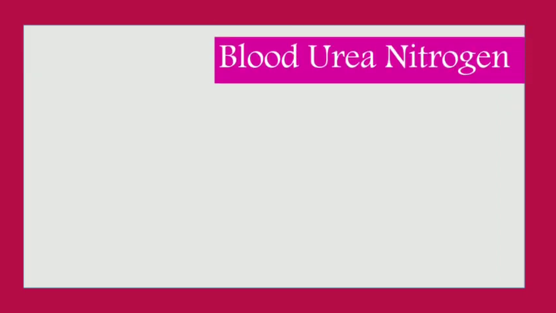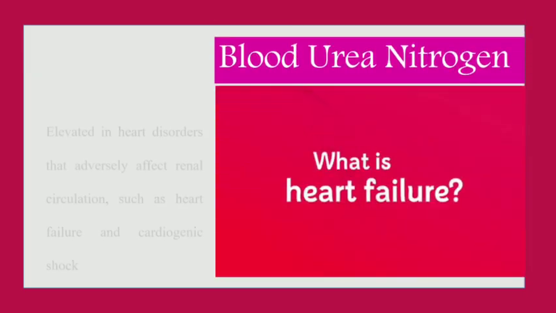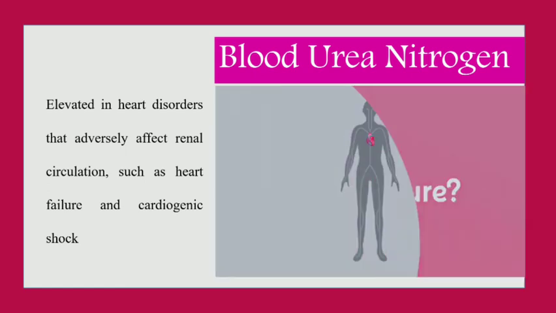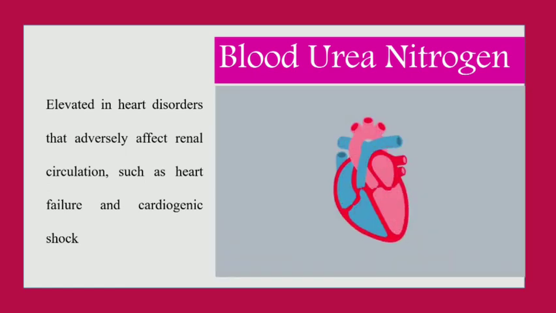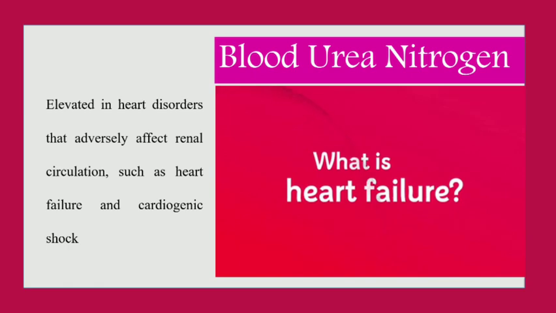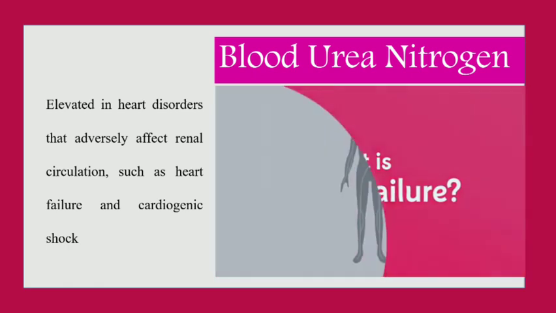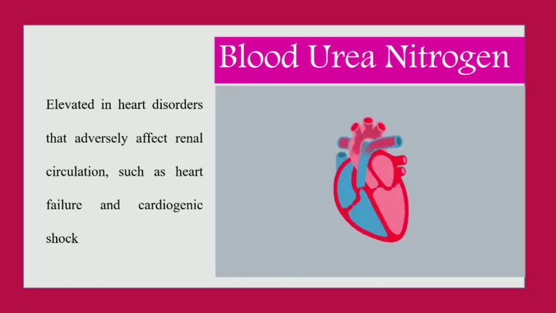The blood urea nitrogen level is seen elevated in heart disorders that adversely affect the renal circulation, such as in conditions of heart failure and cardiogenic shock.